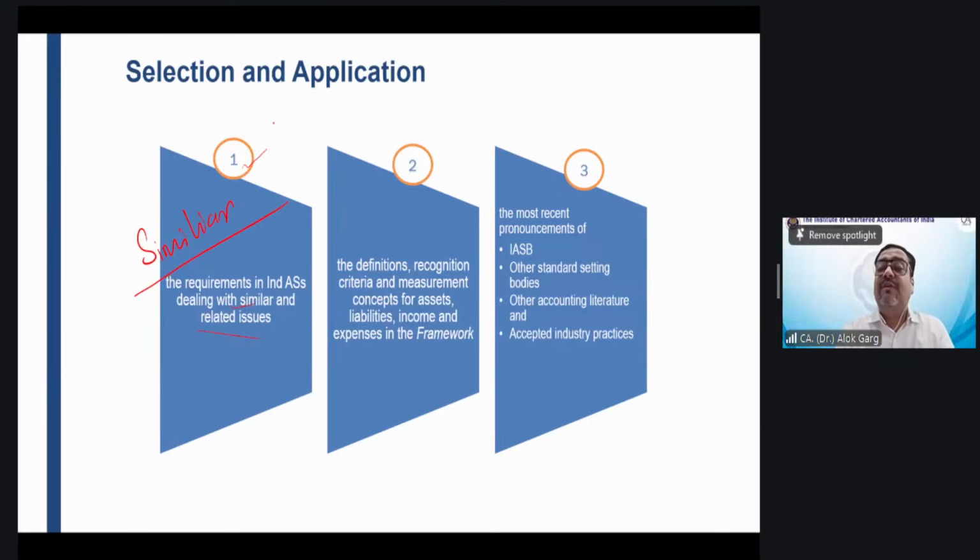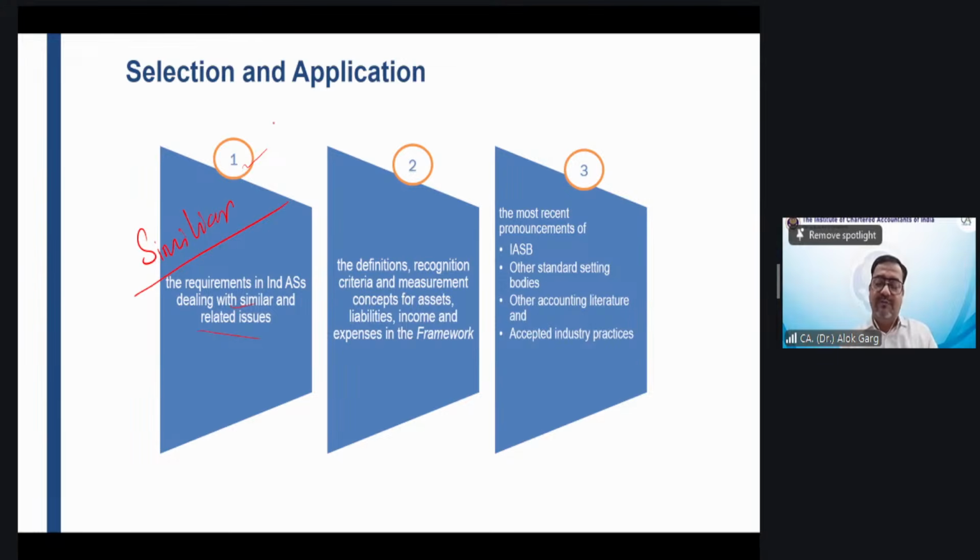So there was no standard which was talking about the formation of a joint arrangement. This question came to me, and I'm teaching. This was out of the scope of 103. So now the question was, my CFO was asking me, Alok, how will you do the accounting of this entire joint arrangement? This is 10,000 crore rupees of accounting. How will you do that? So then I told, okay, not to worry. If 103 does not cover this accounting and there is no other accounting standard which deals with the formation of a joint arrangement, we will go to Ind AS 8.